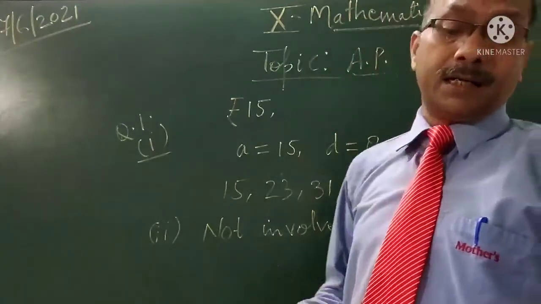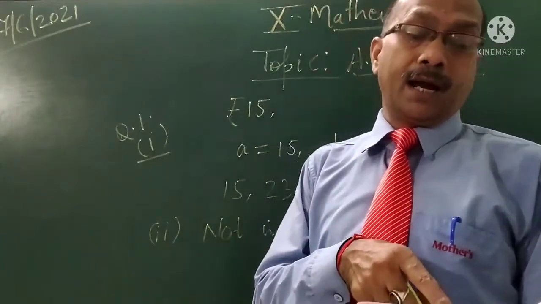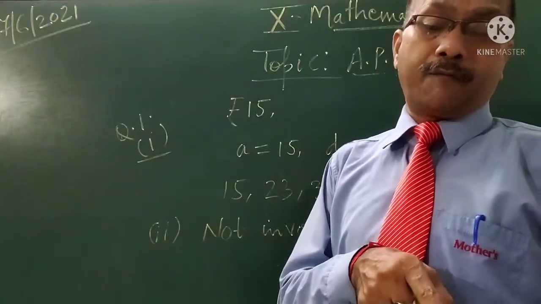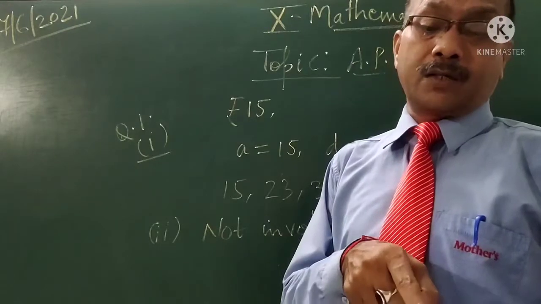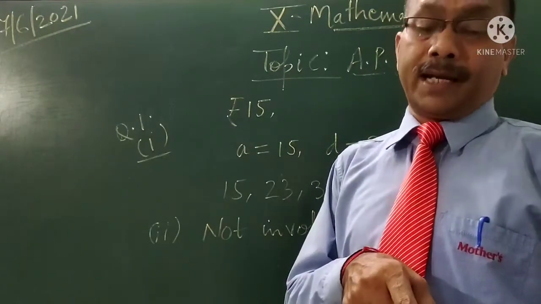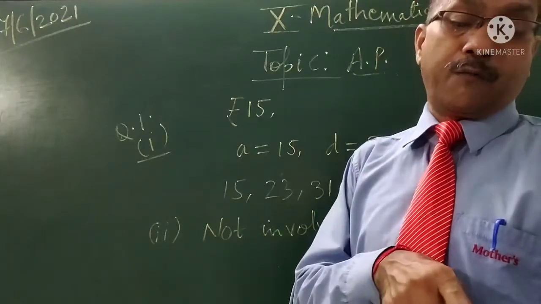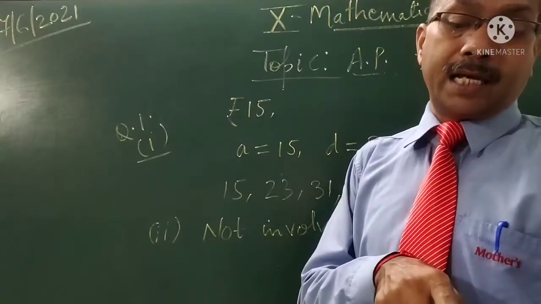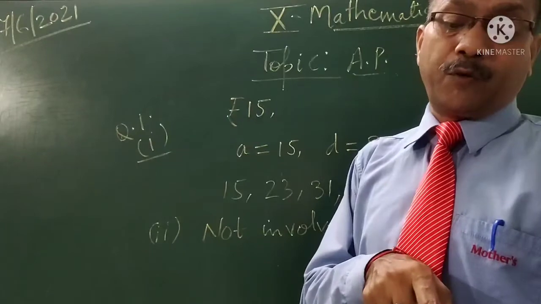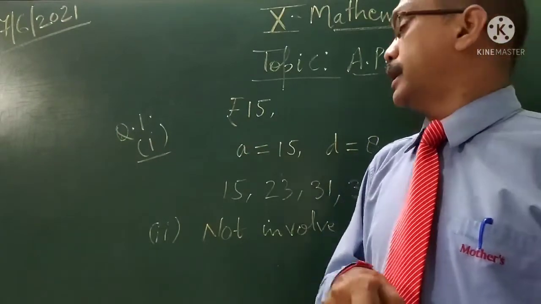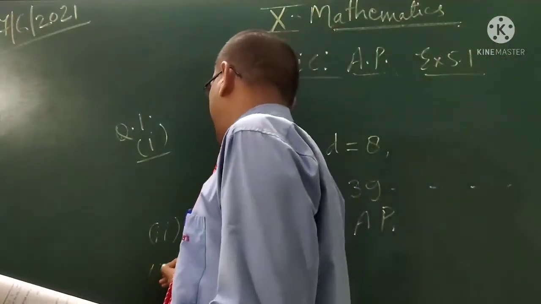Now the third part, the cost of digging a well after every meter of digging, when it costs rupees 150 for the first meter and rises rupees 50 for each subsequent meter. Student, this is an AP.